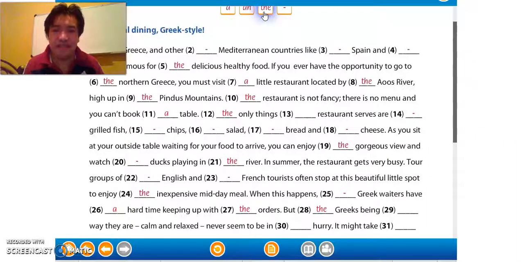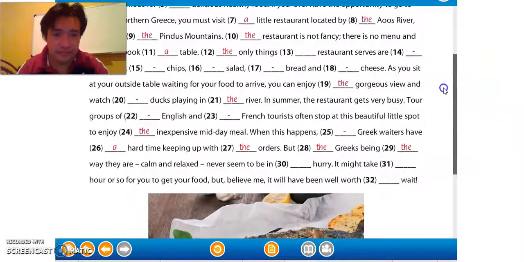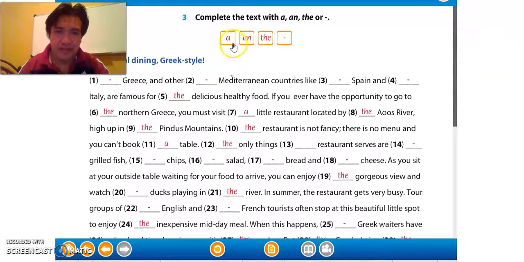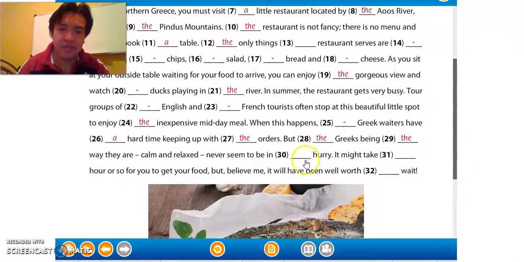And they have a specific way of behaving or forma de comportarse. So it's specific, so we use the. But the Greeks being the way they are, calm and relaxed, never seem to be in a hurry. In a hurry, that's an expression that means deprisa.